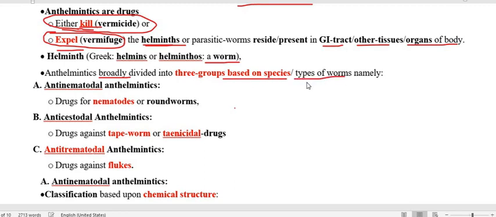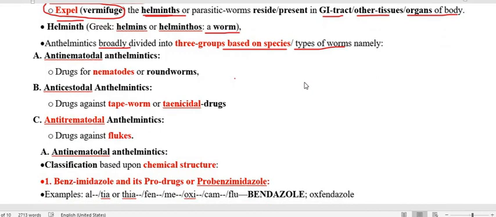This may be antinematodal, anticestodal, and antitrematodal anthelmintics. So these are the three types. The anthelmintics that are going to either kill or expel the nematode or roundworm are called antinematodal anthelmintics.